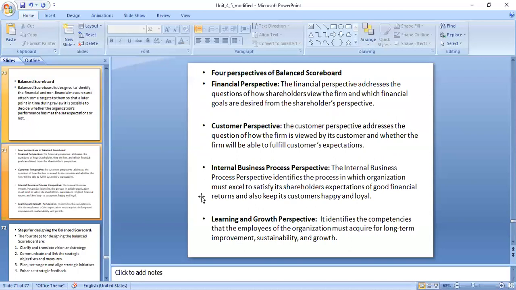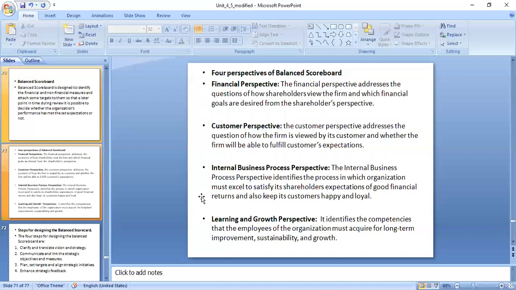And then they will ask you the question: explain the four perspectives of the balanced scorecard. There are four perspectives. One is called financial. Second, customer. Third, internal business process perspective. And the last one is learning and growth perspective.